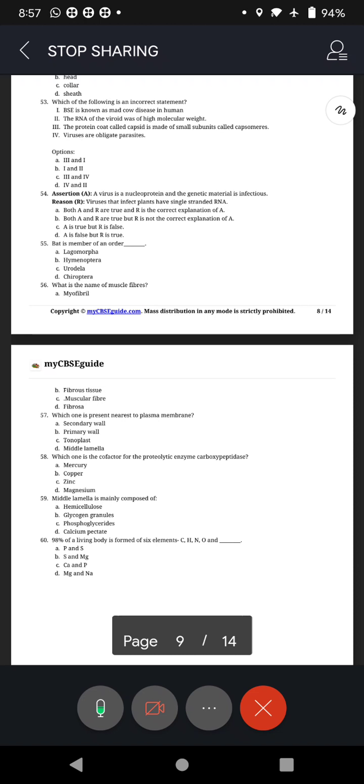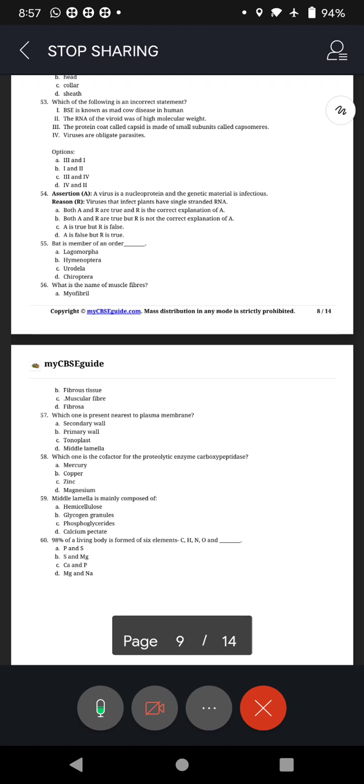Question number 57. Which one is present nearest to plasma membrane? Is it secondary wall? Is it primary wall? Is it tonoplast or middle lamella? Nearest to plasma membrane. Question 58.